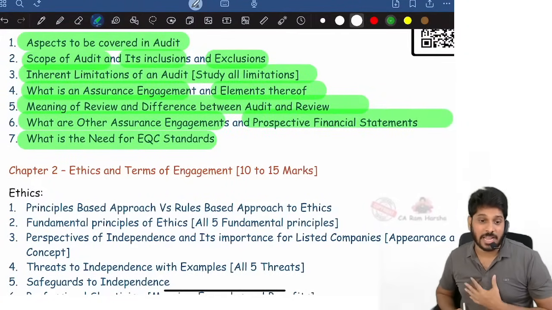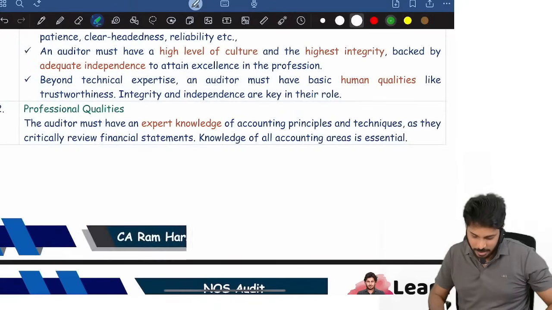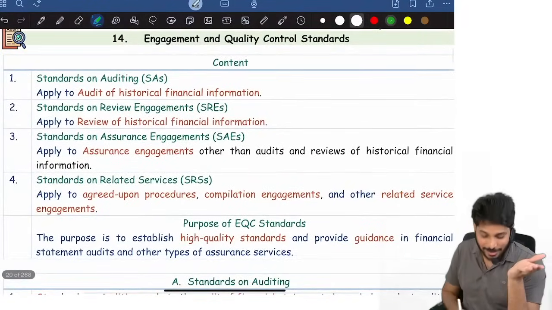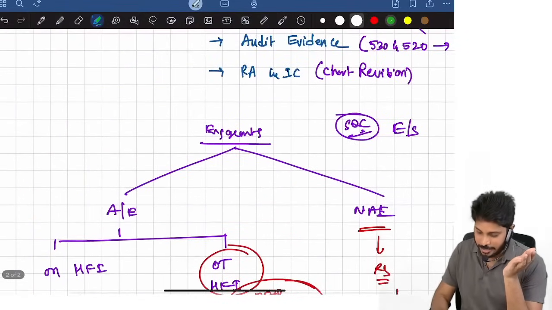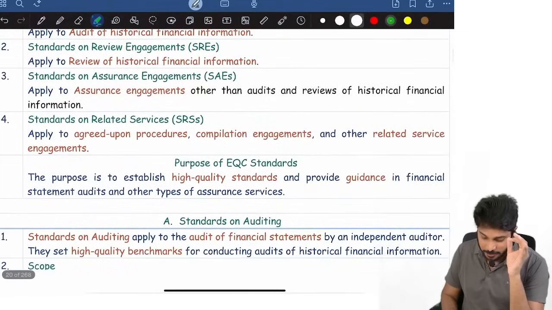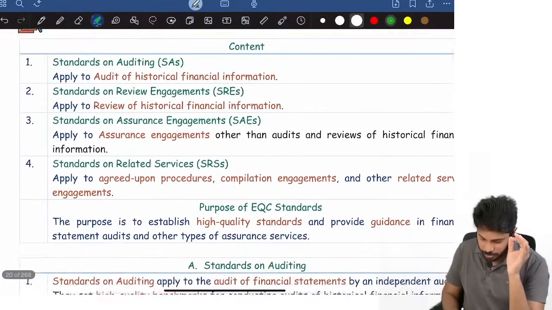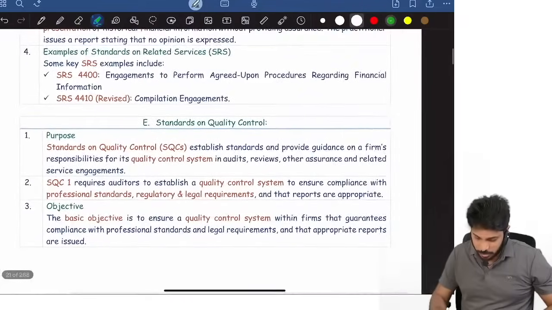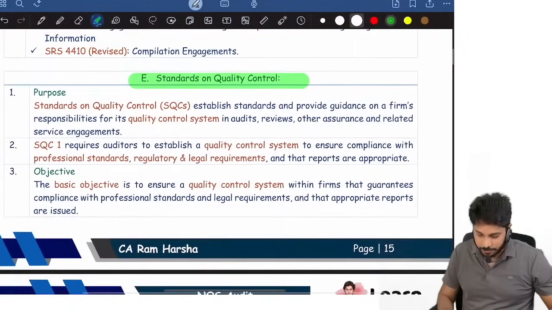Now let's look at the last one. What is the need for engagement and quality control standards? Okay. Now look at engagement and quality control standards. I already told in this diagram, we have SQC standards, we have engagement standards. So what are the various types of standards we have? We have something called quality control standards. Look at the last one. Standards on quality control we have.